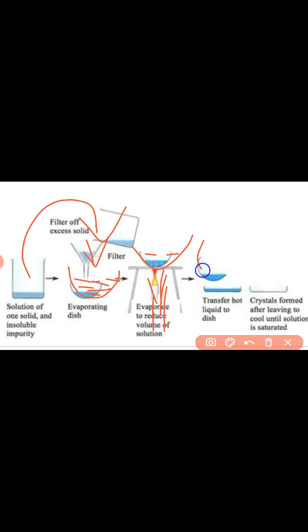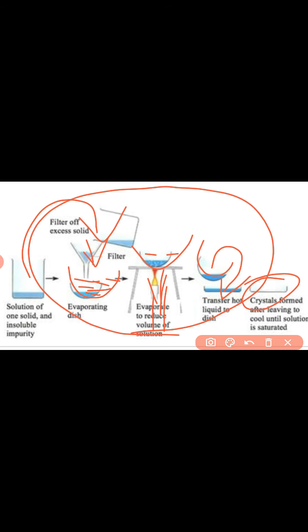After evaporating, that solution is transferred to the crystallizing dish. When you transfer it to the dish, leave the solution for some time. After leaving the solution for some time, you get a solid substance. That resultant solid substance is called the crystal. So it is the whole method for the crystal making process.